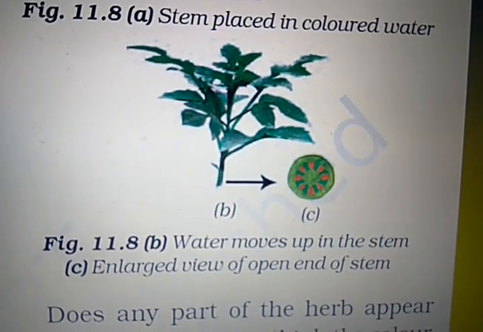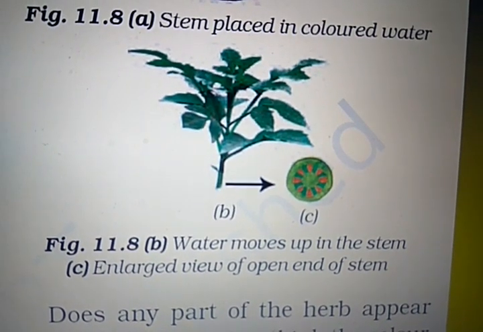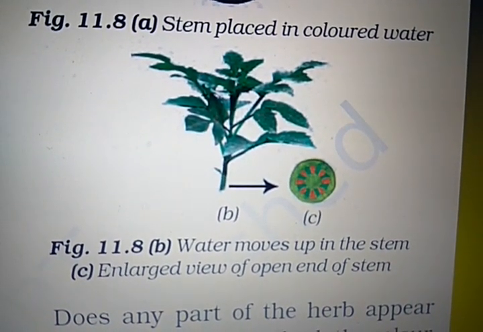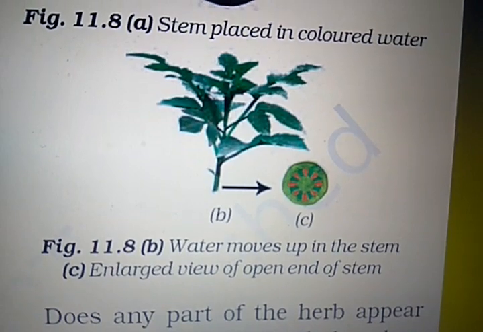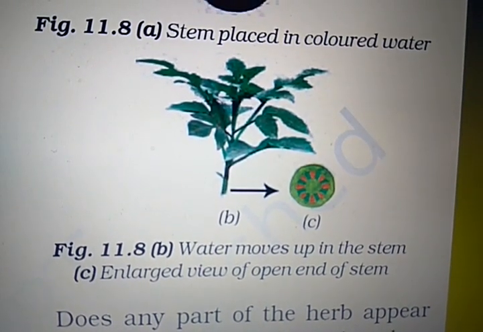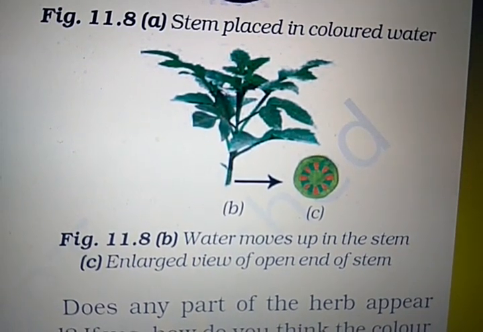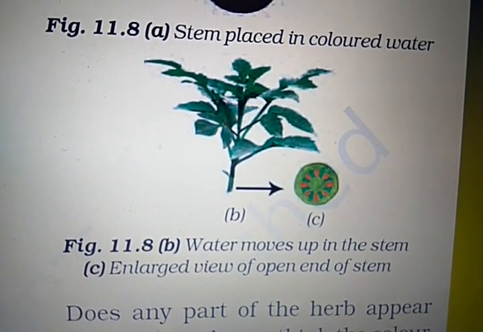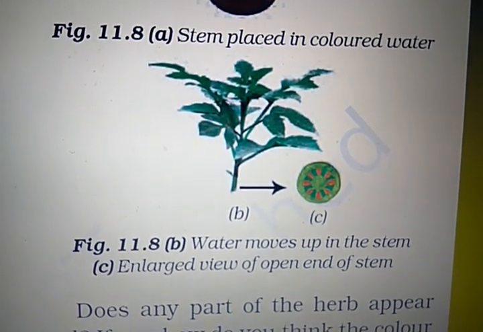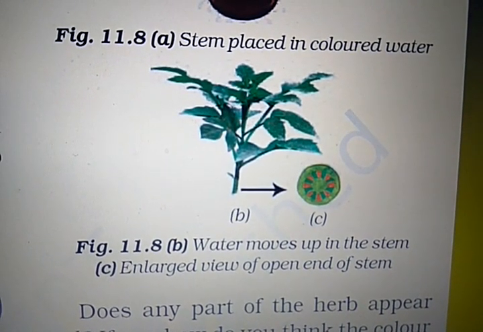You see here the figure, this plant, right? So when you cut this stem, you can find such pores. That is xylem tissue, right? Through that it conducts the water and minerals. And phloem is also there in the leaves. So through that food is conducted.